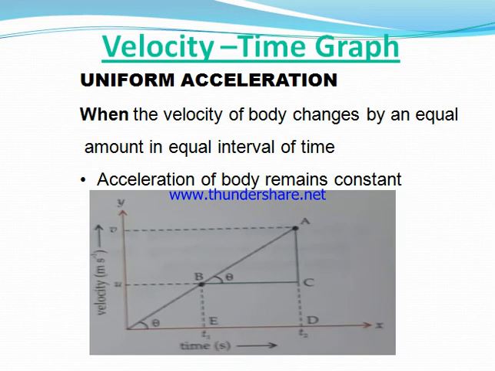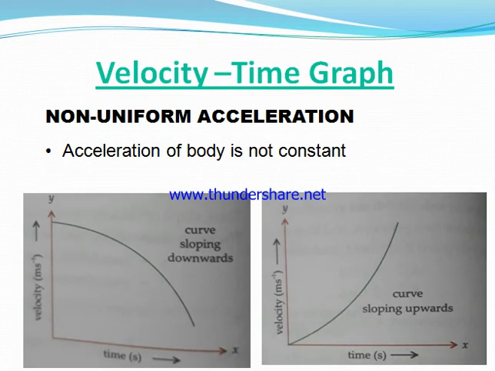Next we come to uniform acceleration. Exactly the same. A straight line graph between velocity and time will be shown by uniform acceleration. And at last we come to non-uniform acceleration. So these are the two terms. In non-uniform acceleration, a decrease in velocity shows negative acceleration, that is retardation. An increase in velocity shows acceleration.